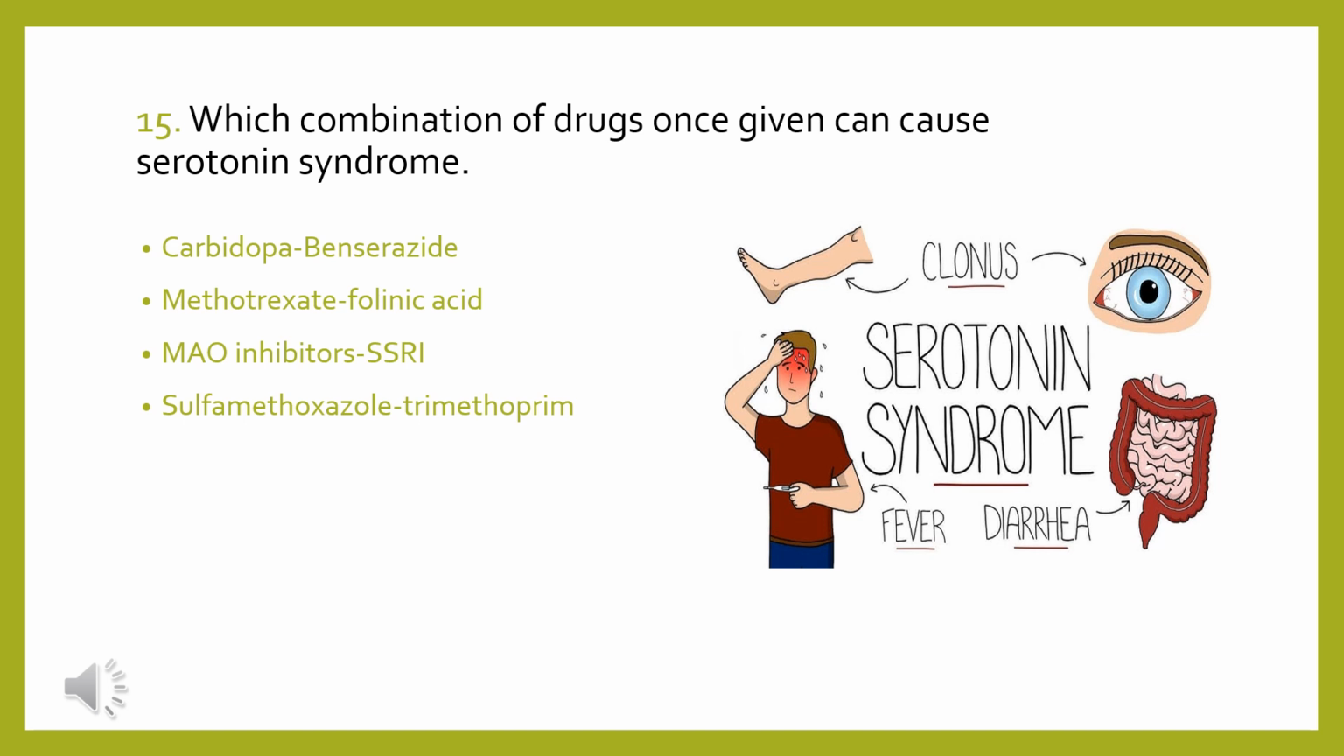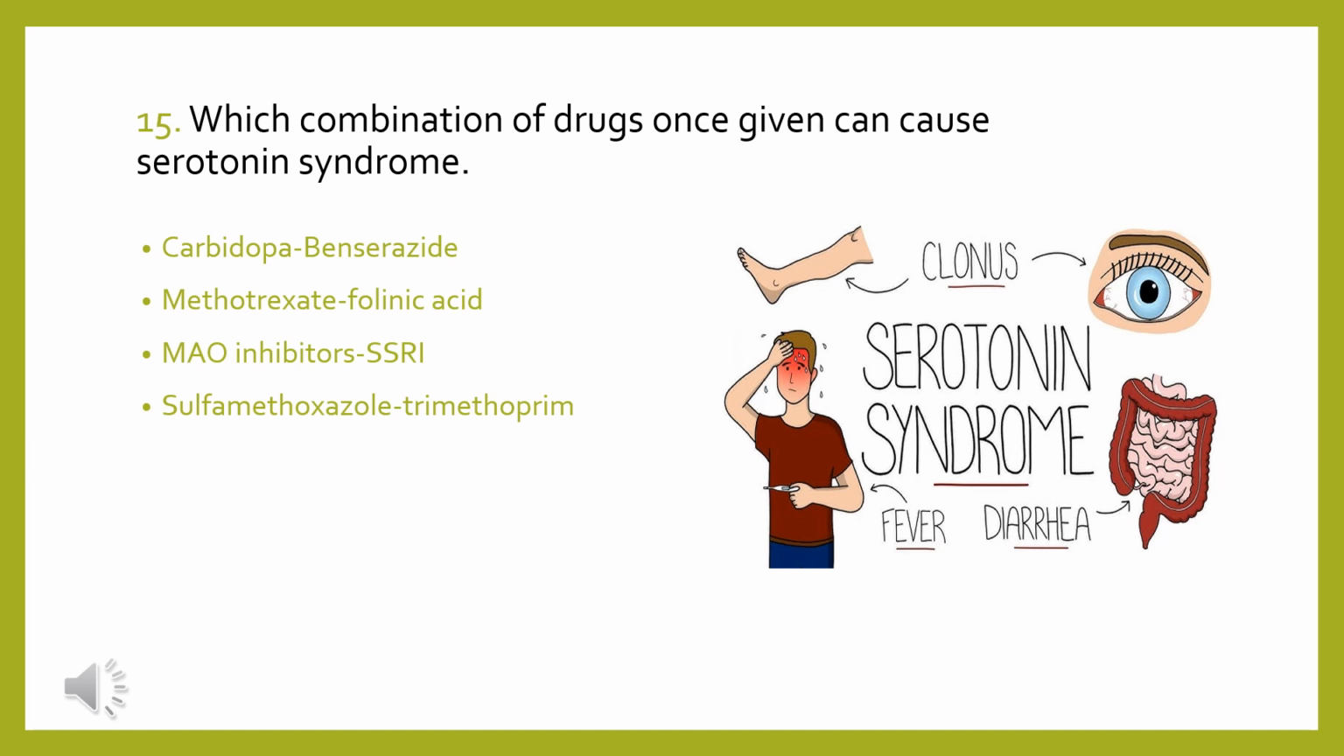Serotonin syndrome occurs when there is a significant increase in serotonin levels in the synapses, and this can happen if we give drugs which reduce the reuptake of serotonin and which inhibit its metabolism. So raised serotonin can lead to hyperthermia, like fever, diarrhea, sweating, muscle rigidity, aggressive behavior, seizures, and the patient can even go into coma.